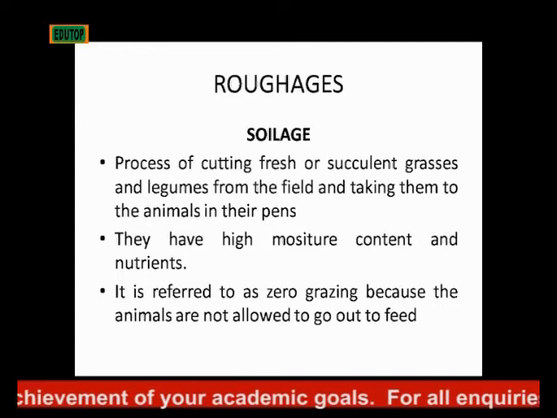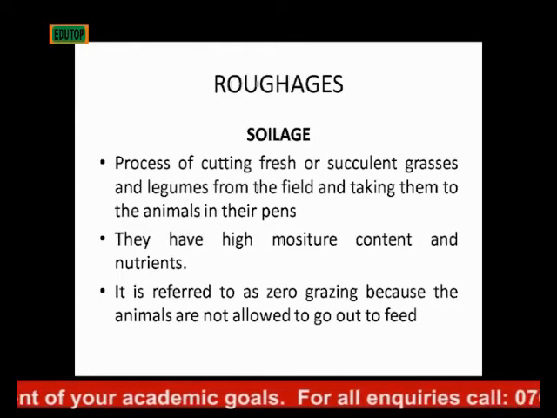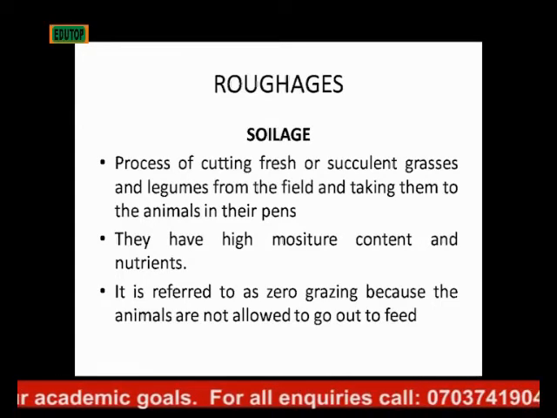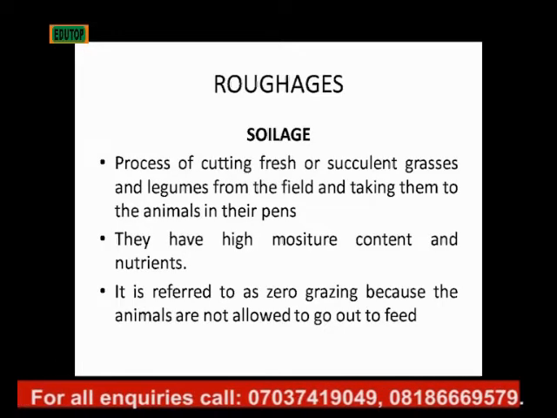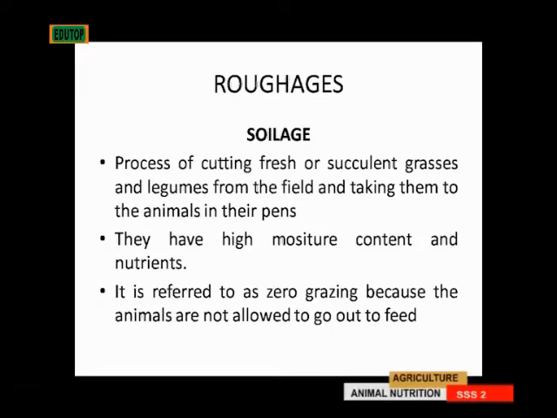Now for soilage. You get soilage by cutting fresh or succulent grasses and legumes from the field and taking them to the animals in their pens. This is not a dry feed, it is fresh. You go to the bush, you cut it fresh, then you feed it to your animals. That's what we call soilage. They have high moisture content and nutrients because you don't dry them, it's fresh from the field.